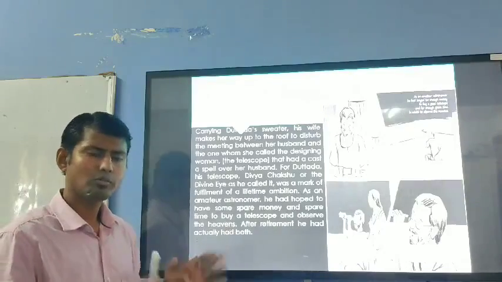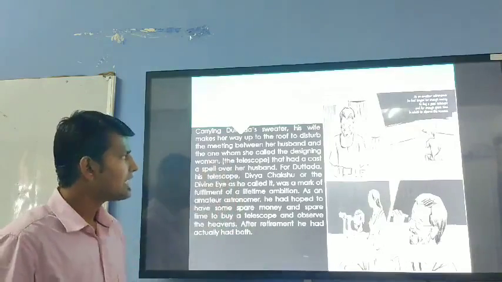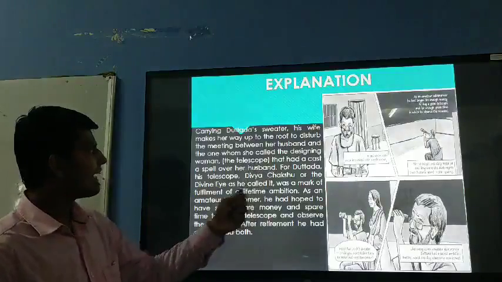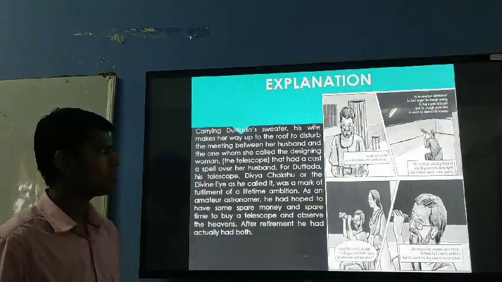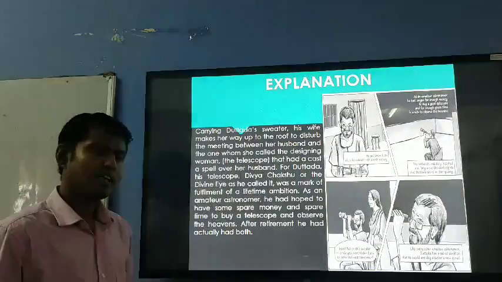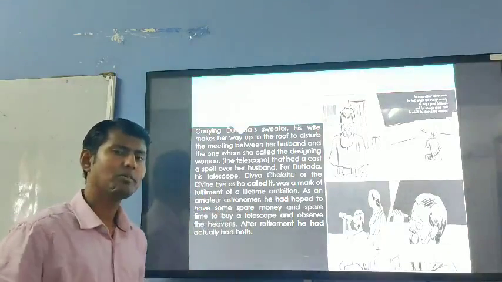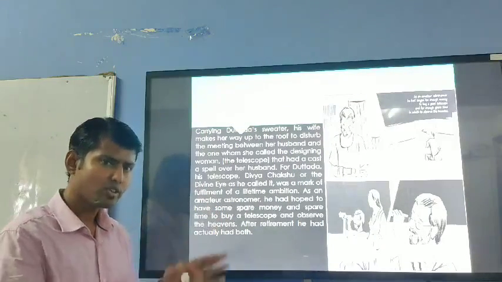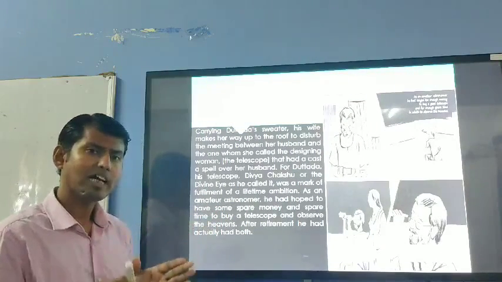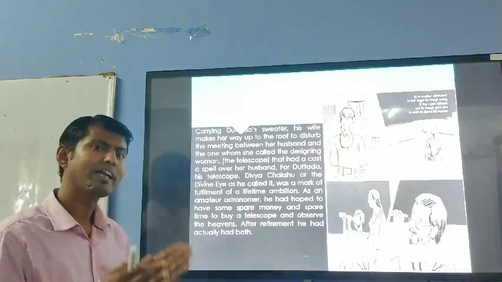Secret meeting means with whom? With the telescope, that had cast a spell over her husband. Cast a spell means, this Nalini used to think that the telescope has a magical or supernatural power.